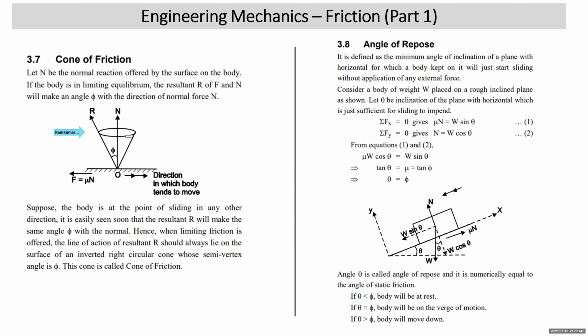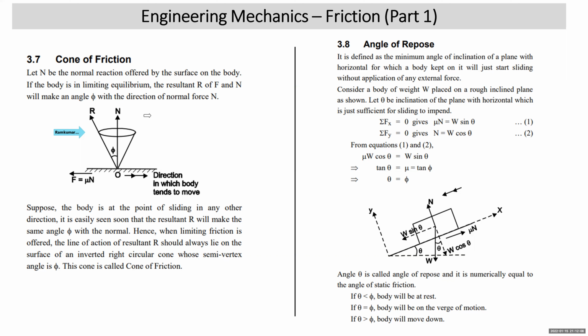So, suppose you consider a block where impending motion is to the right, friction will act towards left. In that case, normal reaction is vertically upward. The resultant of the 2 will make angle phi with the vertical. This is one direction of impending motion. Suppose I assume the direction of impending motion is towards left. Friction force will be tangential to the surface towards right. Normal reaction will be vertically up. So in that case, the resultant of the 2 will be making angle phi with the vertical.